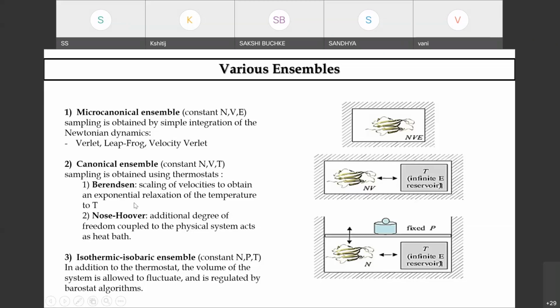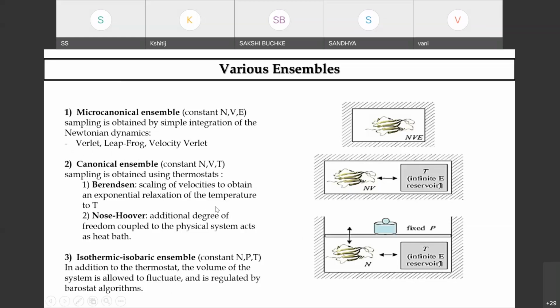You have two, Berendsen and Nosé-Hoover. So depending upon the scaling of the velocities, or the degrees of freedom you are dealing with, you choose the algorithm for properly attaining a conformationally stable biomolecule. And if you are using a microcanonical ensemble, then you take into account Verlet, leapfrog, and velocity Verlet. I'm not dealing with the algorithms in detail over here, but this is just an overview.